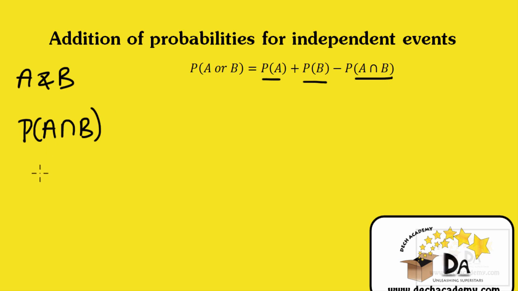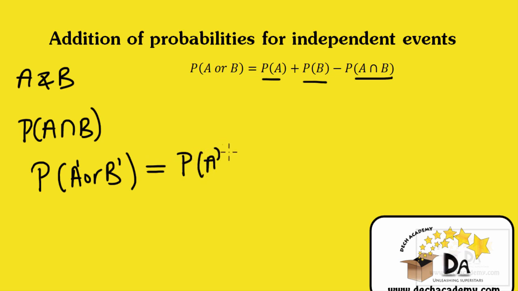Now just taking a step back, when we looked at mutually exclusive events, we looked at the probability of A or B. So I'm going to call this A prime and B prime. So A prime and B prime are mutually exclusive events. The probability of A prime or B prime occurring, we found, is equal to the sum of their probabilities.